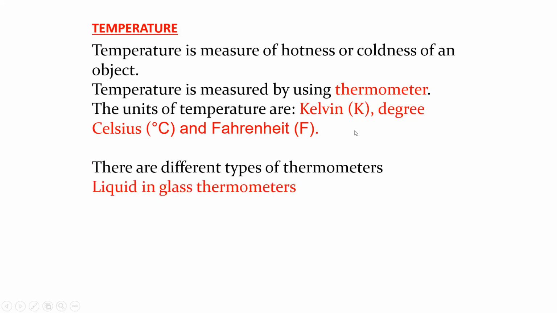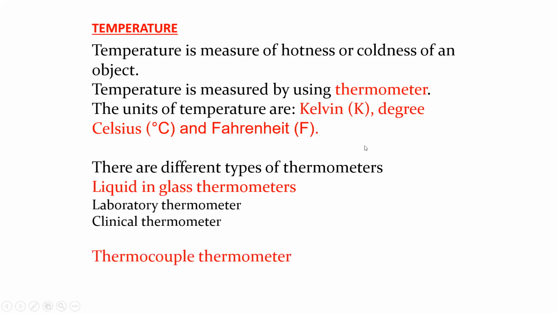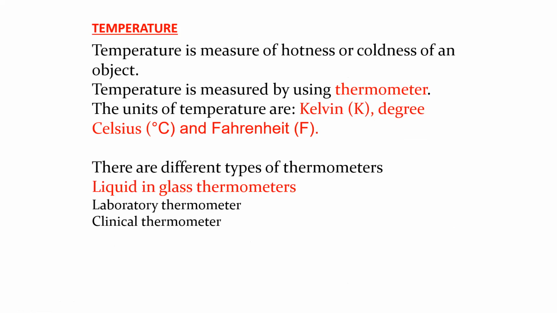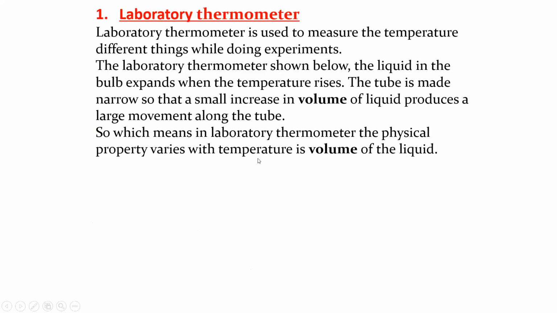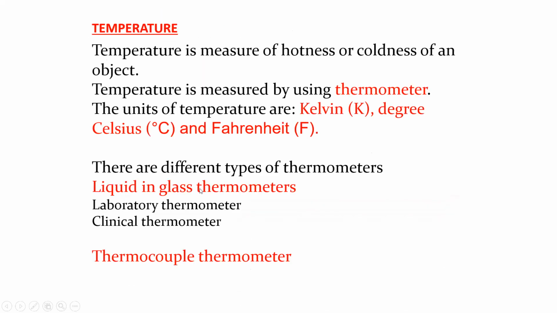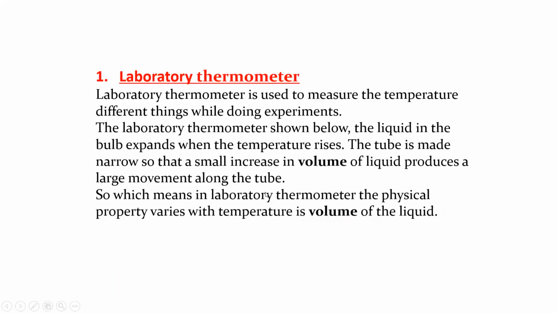There are different types of thermometer. We can have a liquid in a glass thermometer. We have thermocouple, and we have resistance thermometer as well. So different types of thermometer are there, but because this is a part of your syllabus, you have to learn the working of liquid in a glass thermometer. So how does a liquid in a glass thermometer work? It is divided into two categories. One is called the laboratory thermometer, another one is known as the clinical thermometer.